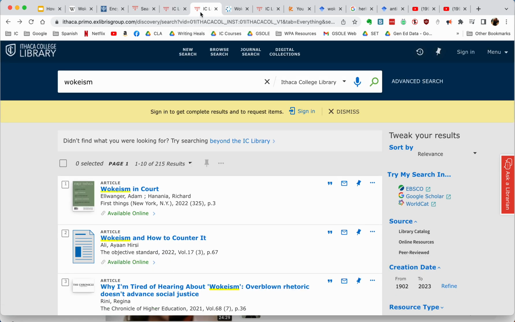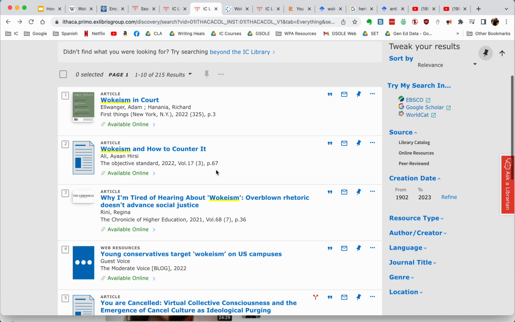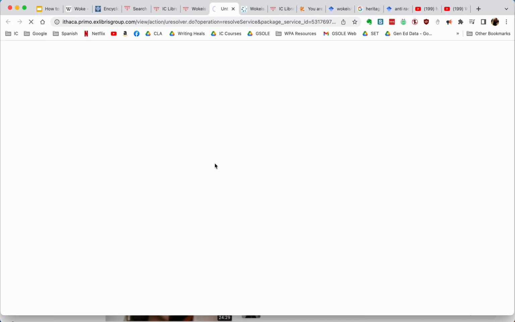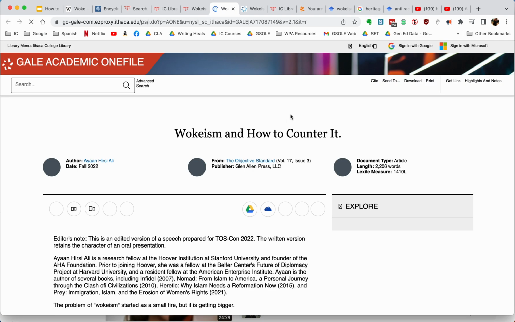Once you have found an article that you would actually like to retrieve, so let's say I want to look into wokeism and how to counter it, see what that is about. Looks like a contrary position there. And so I click on the article, and here you can find it available online here. So you want to click Gale Academic. So this is where you would actually obtain it in this database.